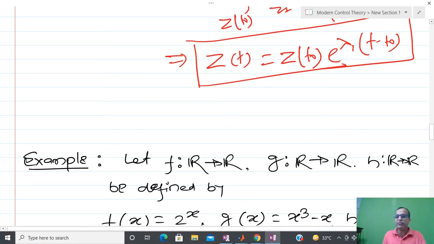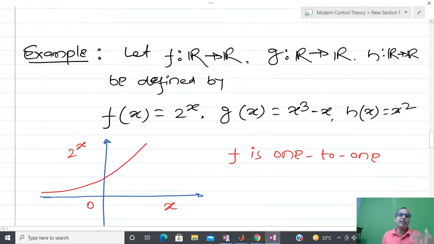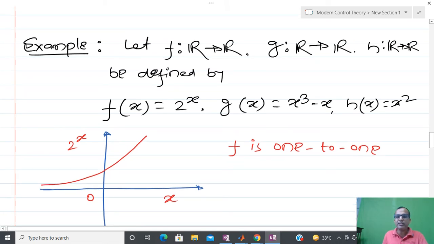Now let us come to a very quick example, because I know that all of you are already well aware of into functions, onto functions, and how to prove one-one and onto. Let me take some simple functions. f(x) is 2 power x, and here f(x) is one-one.